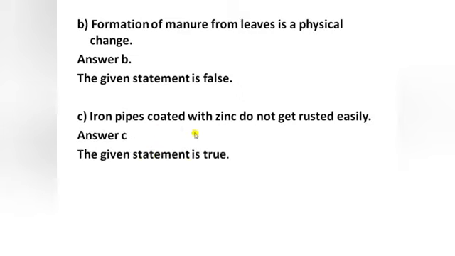Iron pipes coated with zinc do not get rusted easily, because zinc is a reactive metal, and a layer of zinc coated on the iron object acts as a protective layer, which does not allow moisture to come in contact with the iron object. So it prevents rusting, and this process is called galvanization.